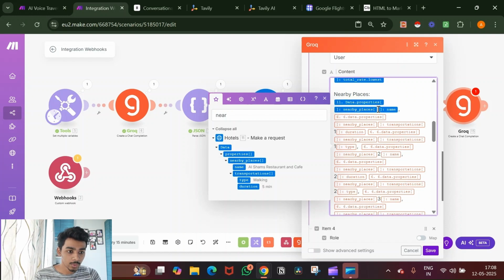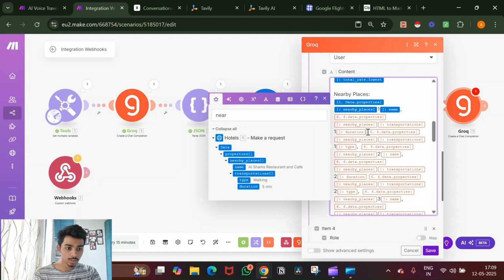Okay, and then in between this I'm going to add one. Now why did I add one? Because what we set it to do is, we asked it to provide us with three different results. Now it is not necessarily going to give us three results every single time, but we've set it in a way that we wanted it to give us three results. So when I add one, it will give me one result, the first result. When I say two, the second result. Three, the third result. So on and so forth. I hope you get it. Okay, then now we want to add the transportation.